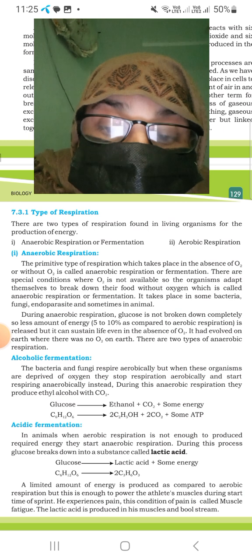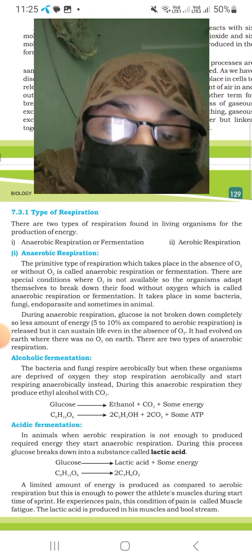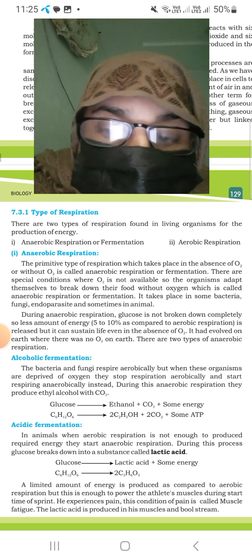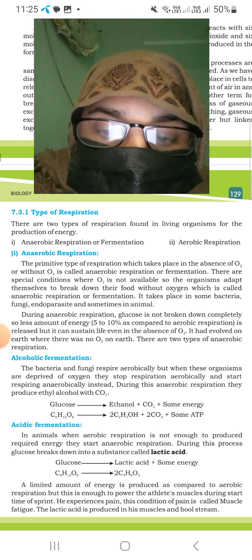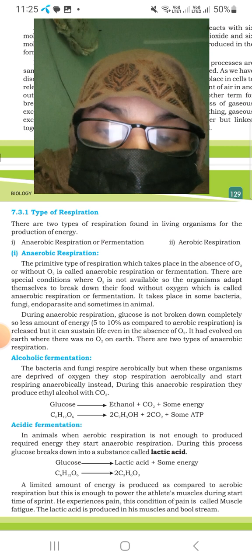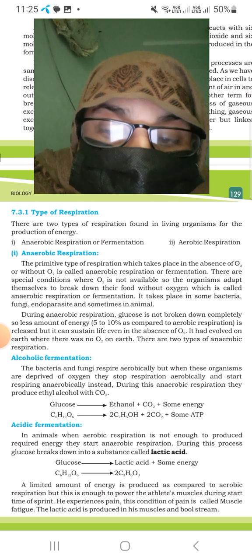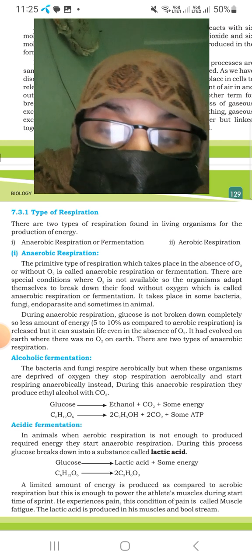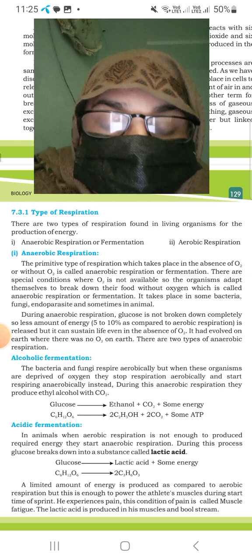It is about 5 to 10% compared to aerobic respiration. But it is the situation that enables life in the absence of oxygen, where there is no aerobic respiration.